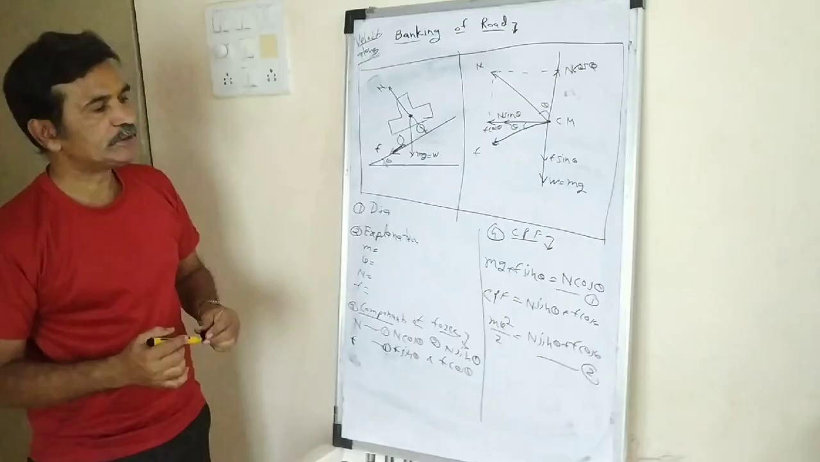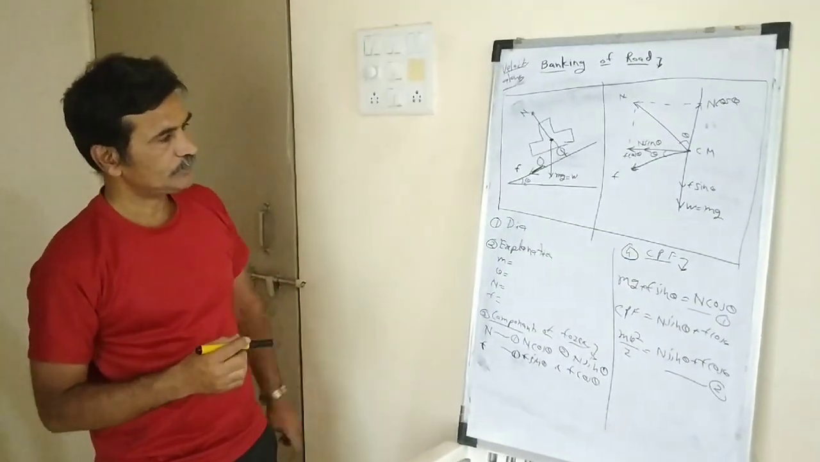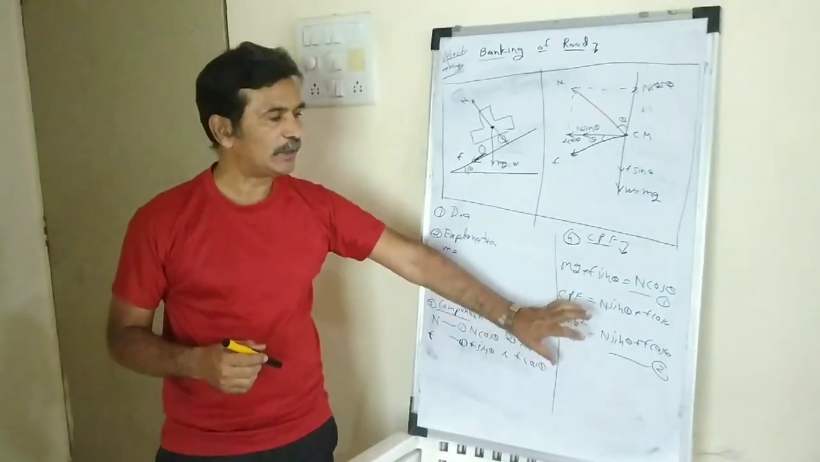From 1 and 2, we'll see how we get the velocity expression. Now we stop here. Next time we'll see the remaining part of this method. Only the mathematics part is remaining.